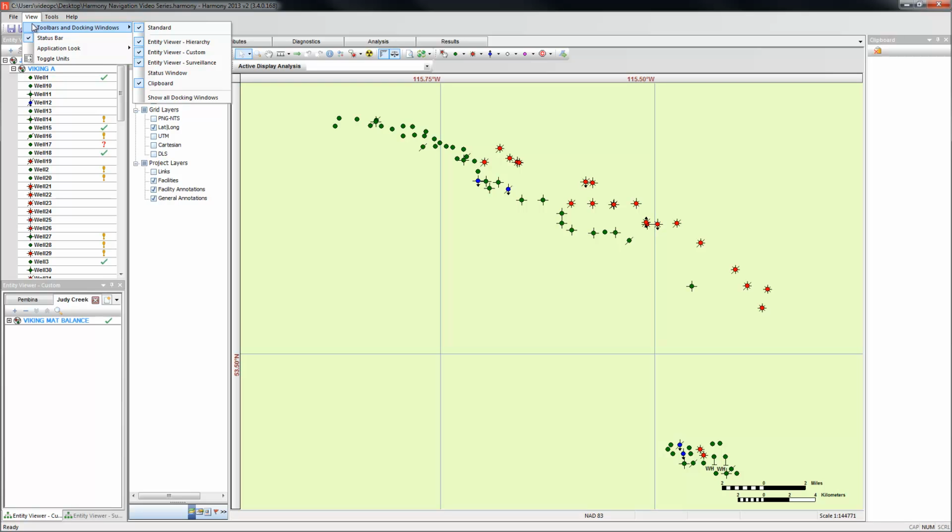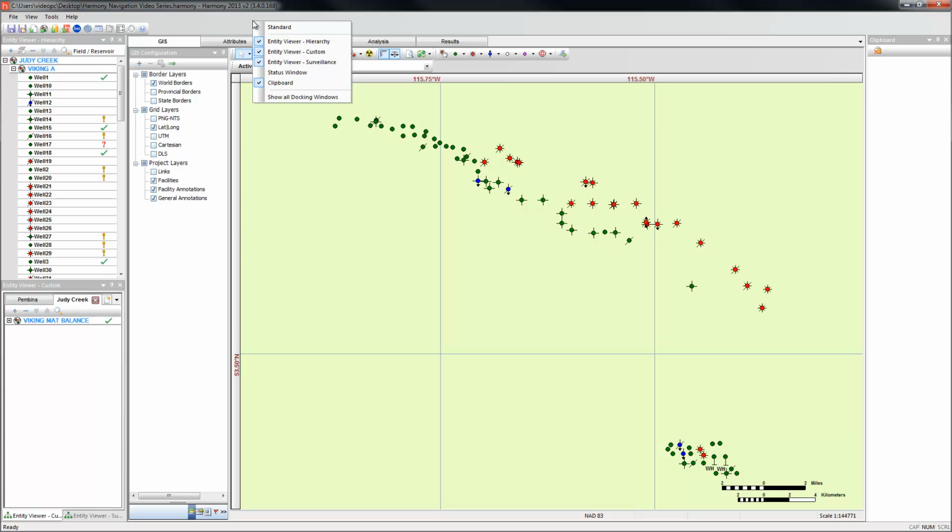View contains a sub-menu for the docking windows you wish to view. These can also be accessed by right-clicking the top of the toolbar, and then you can simply select the docking windows you wish to see.